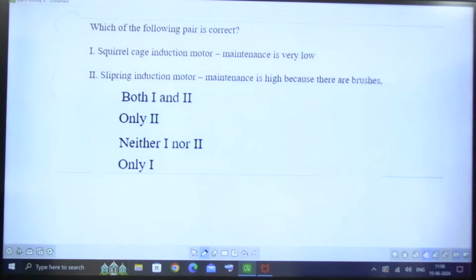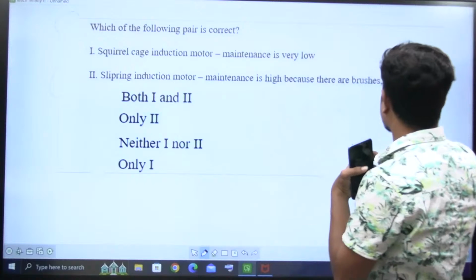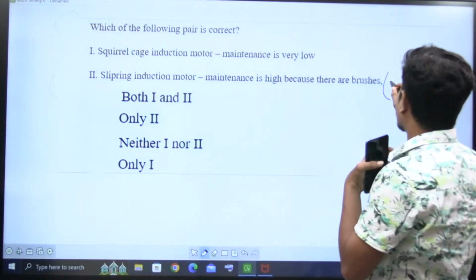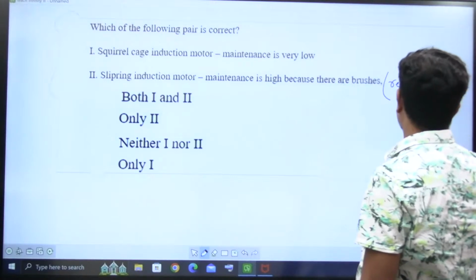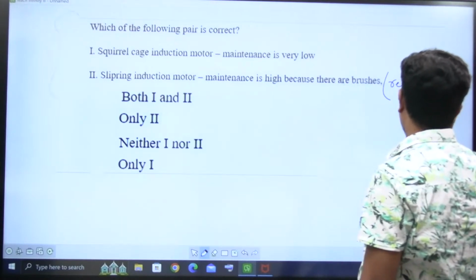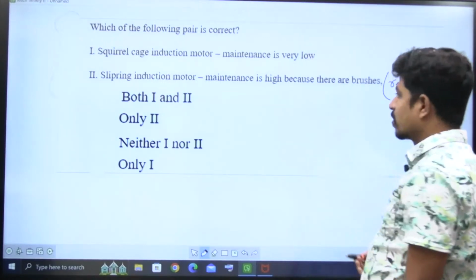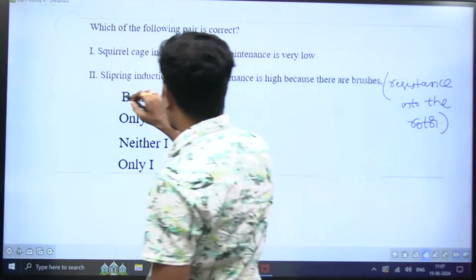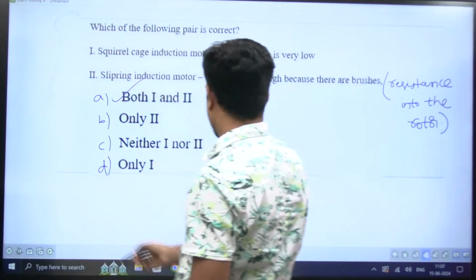As there are brushes, its maintenance is going to be very high. What is the purpose of brushes? The purpose of brushes is to introduce resistance into the rotor. So both 1 and 2 are correct here also. A, B, C, this is D, right?